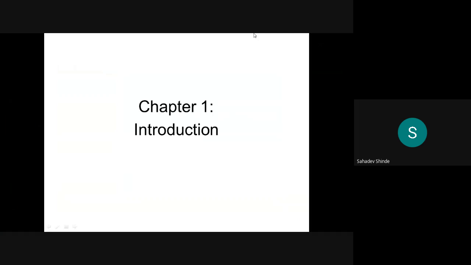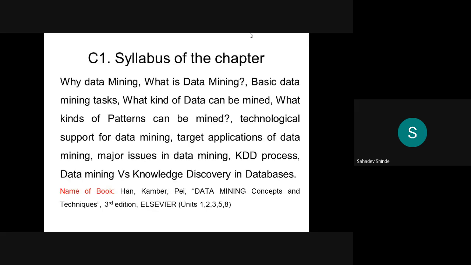So this is chapter 1. Till now we have studied all the basic points for the subject. Now we start our chapter here. That is the main syllabus we are going to start. The name of the first unit is introduction. So what are the points in the introduction that we will see here?